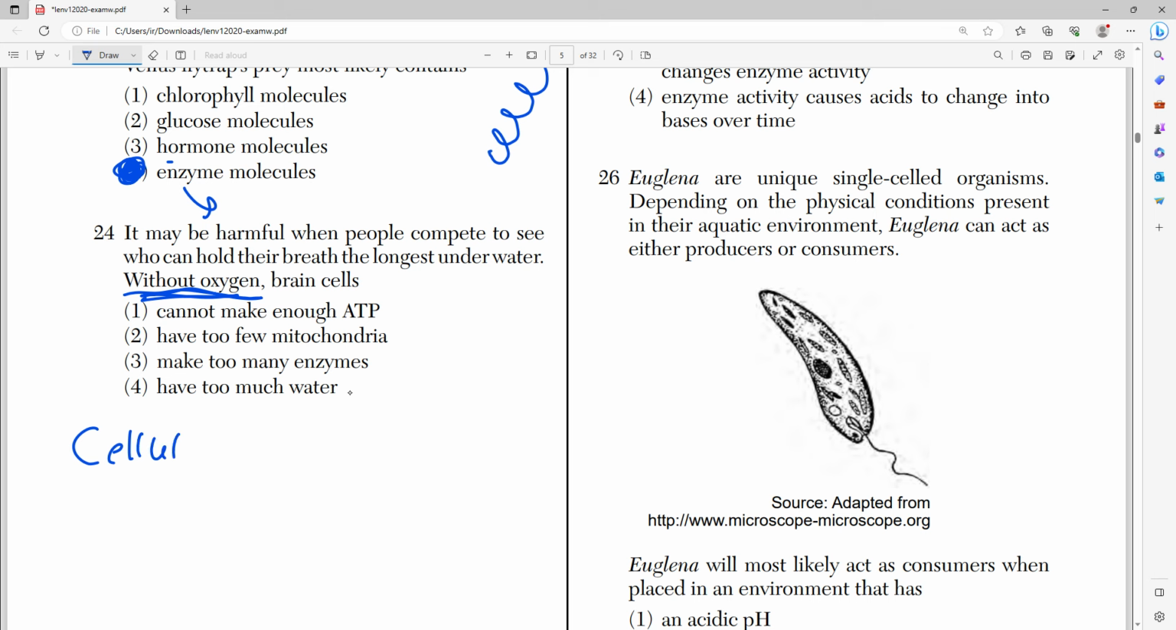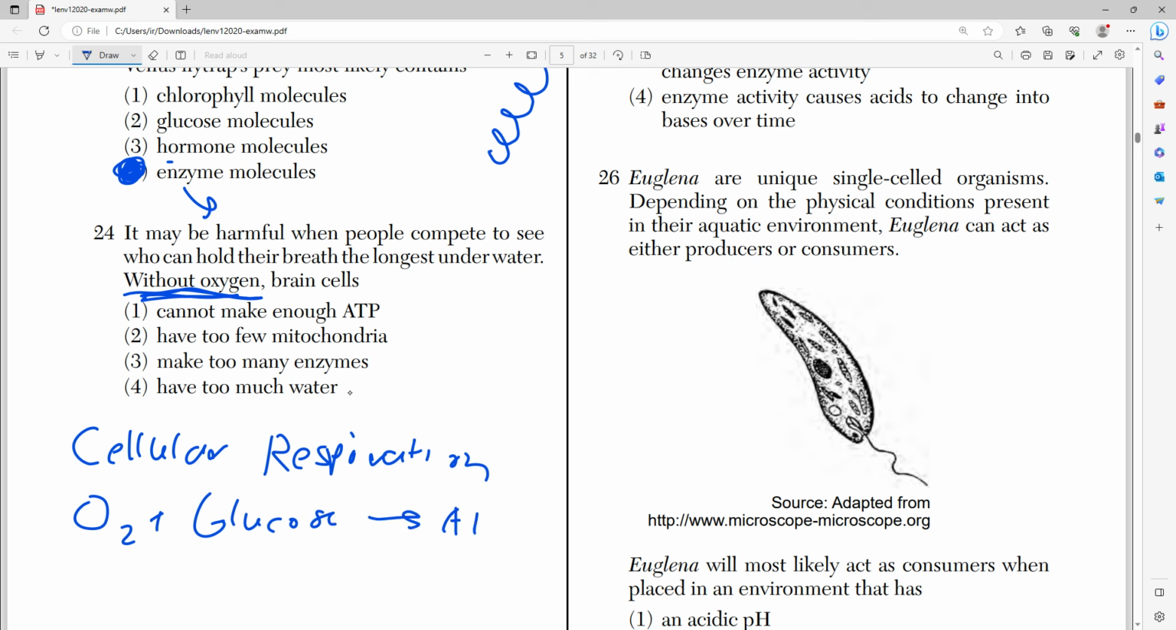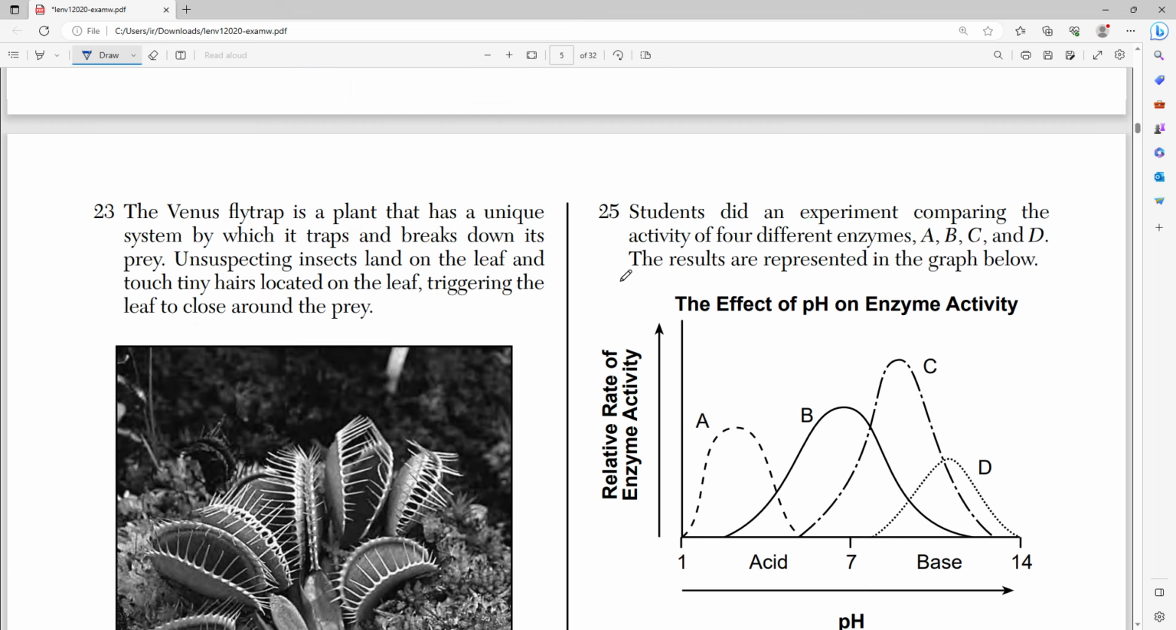Cellular respiration, of course. The first thing that cellular respiration needs is O2 plus glucose to make ATP, right? And if we eliminate the O2, or reduce the O2 intake of the cellular respiration reaction, guess what? We can no longer produce ATP. Answer is number 1, right? And of course, since the brain cells can't produce ATP, they begin to die, which is never a good thing.